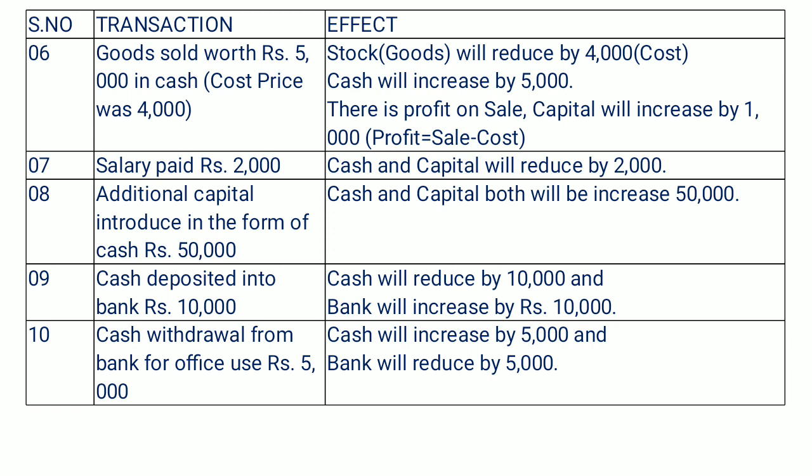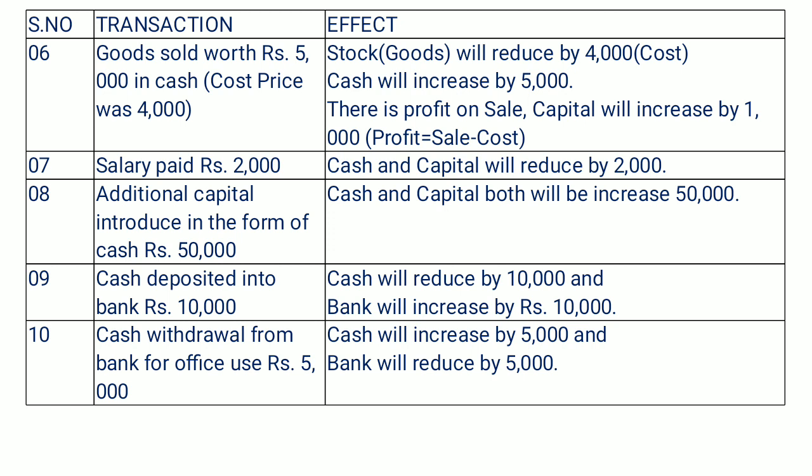And the next, cash deposited into bank. Cash deposited into bank means bank balance is going to increase, but at the same time our cash balance is going to decrease. So in this transaction we have to decrease our cash by 10,000, and increase bank by 10,000. The next we have cash withdrawal from bank for office use rupees 5,000.